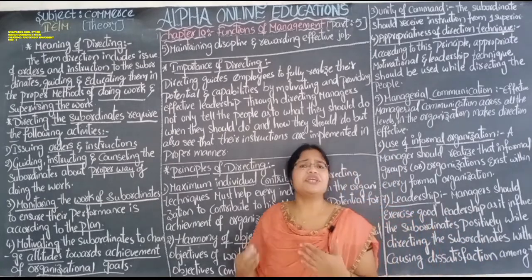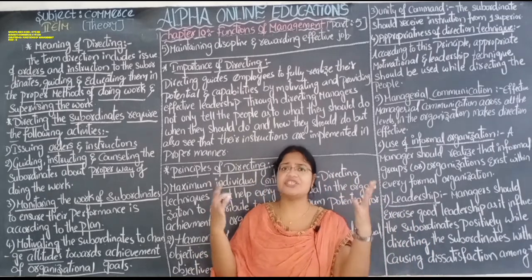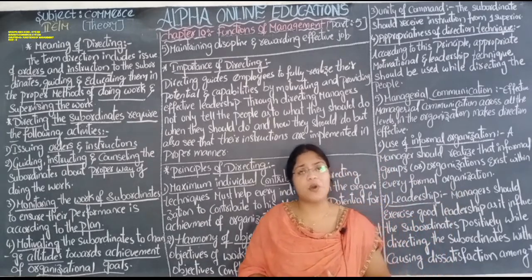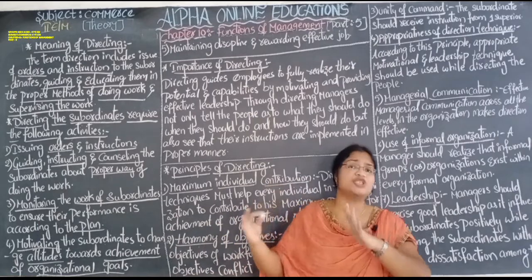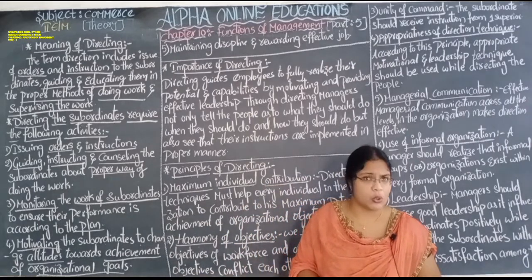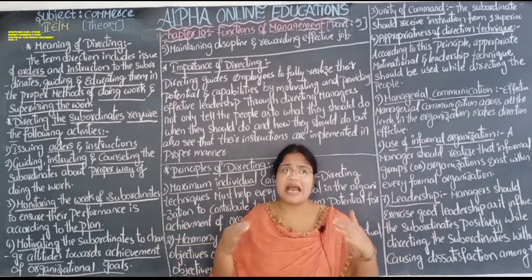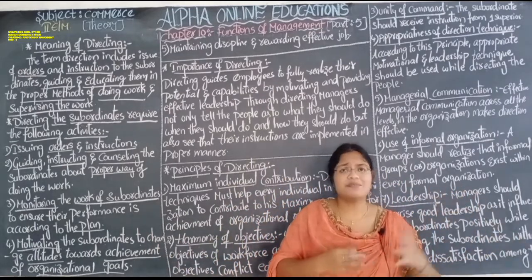So it is the duty of the management or superiors to change the attitude of an employee towards organizational objectives and the achievement of organization goals. Because every person comes from a different background and has different circumstances.